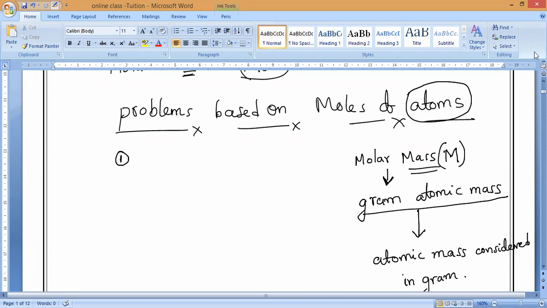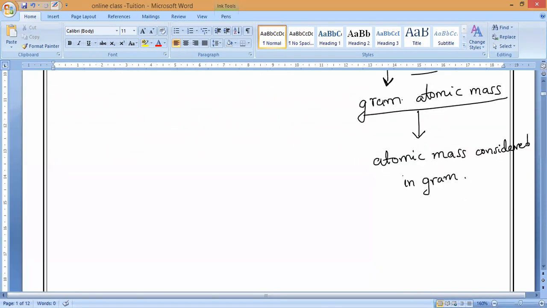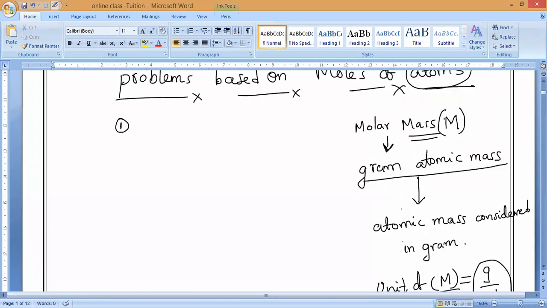Okay, guys? And what is the unit of molar mass? Gram per mole. Kindly all of you remember, gram per mole is the unit of molar mass. Are you clear, guys?